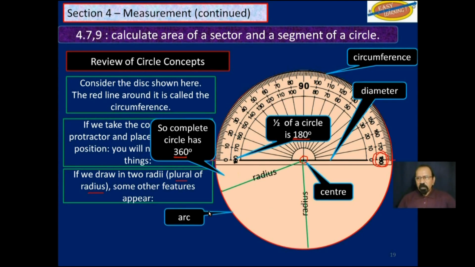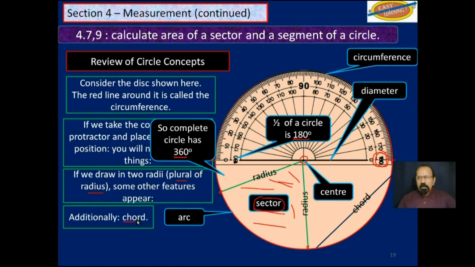This part of the circumference is called an arc. Any part of a circumference is called an arc. The area formed between the two radii and the arc is called a sector.